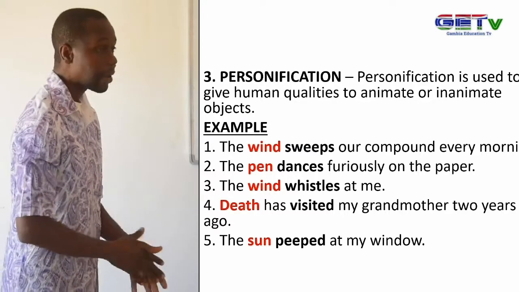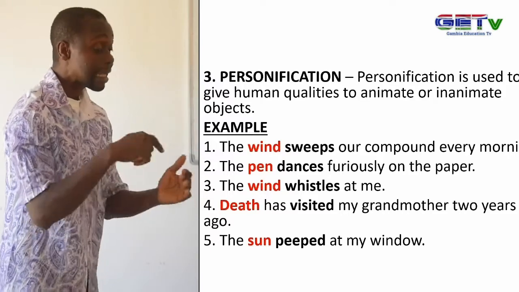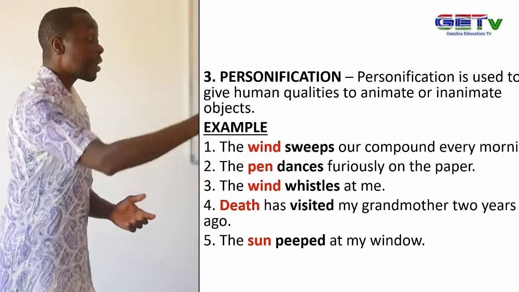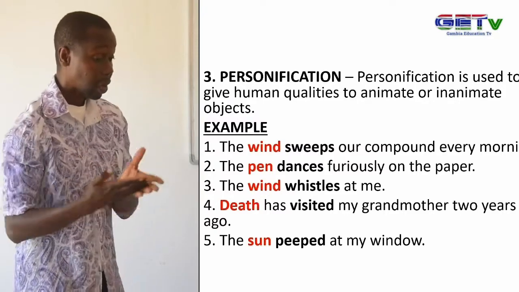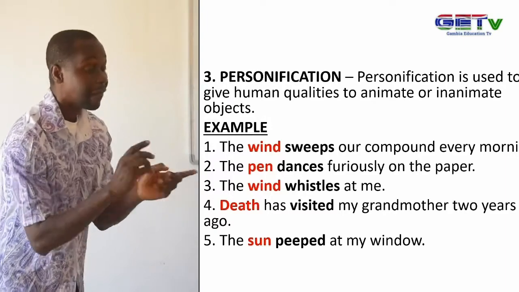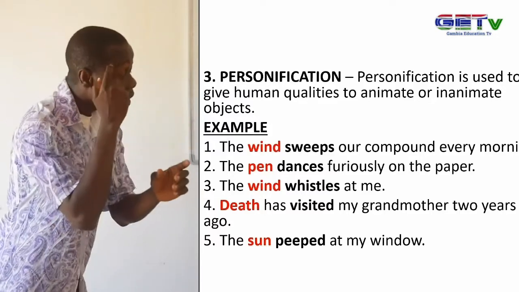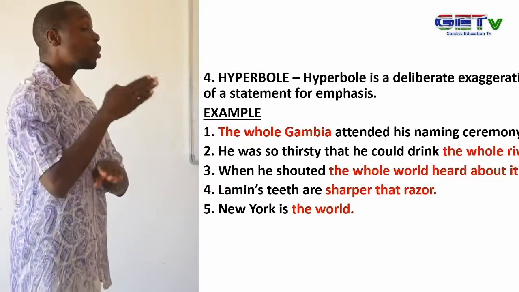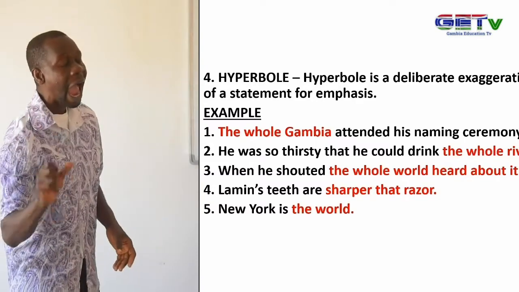Now, taking you from the top, simile is the indirect comparison of two things with the use of as or like. Metaphor is the direct comparison of two things without the use of as or like. Now, personification is giving human qualities to inanimate objects. They are not the same. So at this point, if you are given any statement, you should be able to distinguish so far with the three that we have dealt with. We will now move to our fourth device, which is called hyperbole.